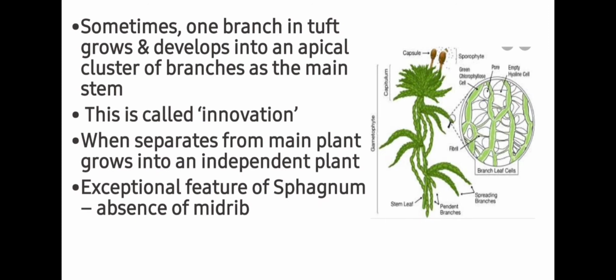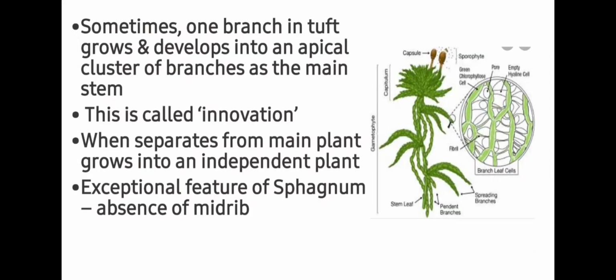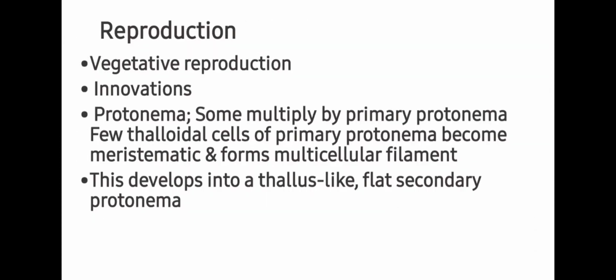When innovations separate from the main plant, they grow into independent plants. Thus, they help in vegetative propagation. An exceptional feature of Sphagnum is the absence of midrib. So students, you can see at the top, there is a cluster of branches which is called innovations.